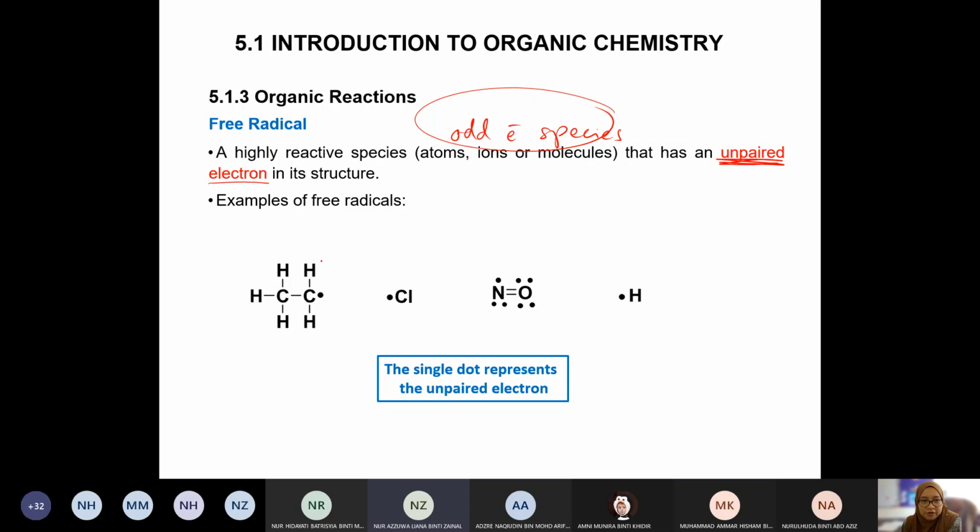So an example of a free radical, see, it has one unpaired electron. Here everything is paired, with two electrons. Suddenly here there is only one electron. So this is what we call a free radical. There is another free radical. This one, nitrogen, has one unpaired electron, also a free radical. This is also a free radical. The single dot represents the unpaired electron.